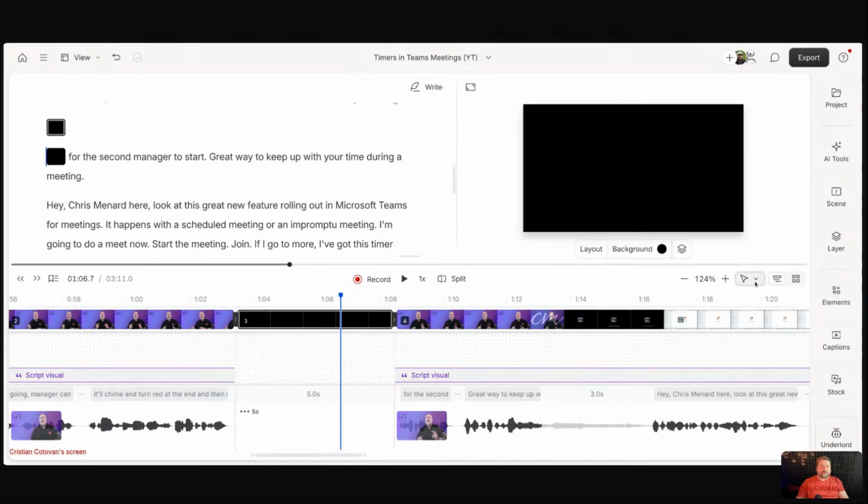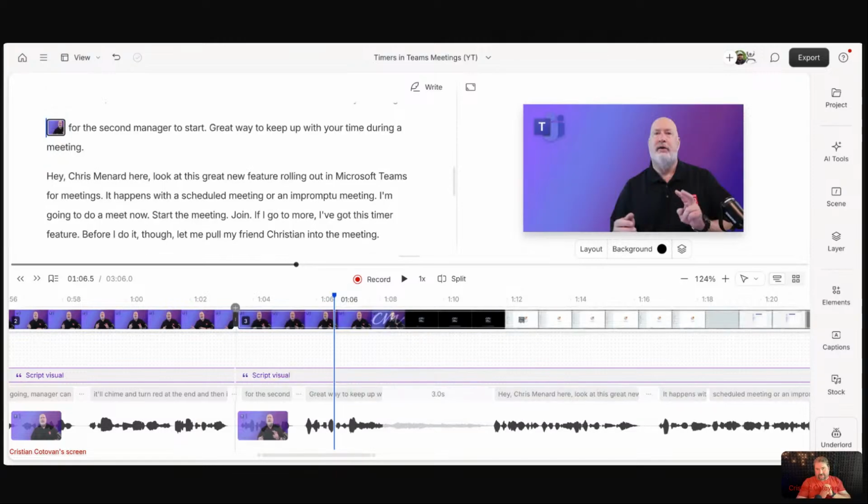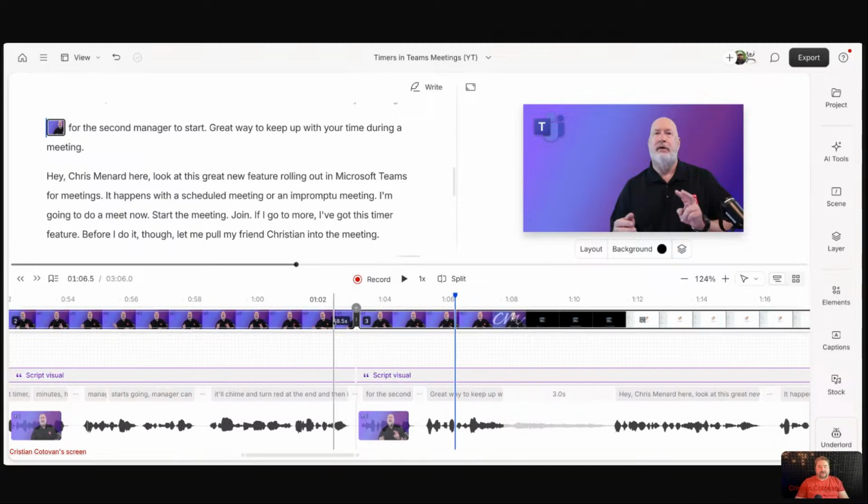So look at this. I'm on the select tool, click on the scene. You see it's blue. That means it is selected. Okay, so backspace will get rid of that scene right there. Okay, now let's say that I added a scene by mistake in here between 2 and 3. I don't need a scene. I need to go back to no scene in that place.